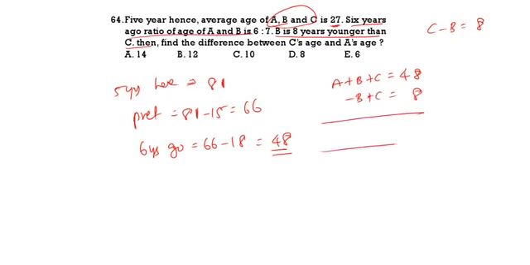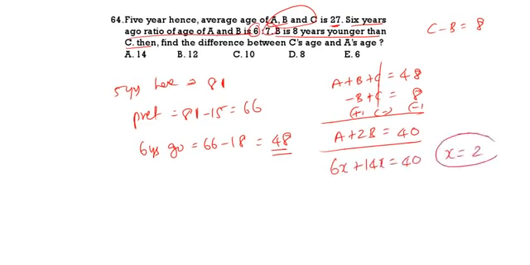If you add these, this and this will get cancelled. A plus 2B is equal to 40. Here A is 6 parts, B is 7 parts. So 6x plus 2B, B is 7x, so 14x. 20x is equal to 40. Therefore, x is equal to 2.